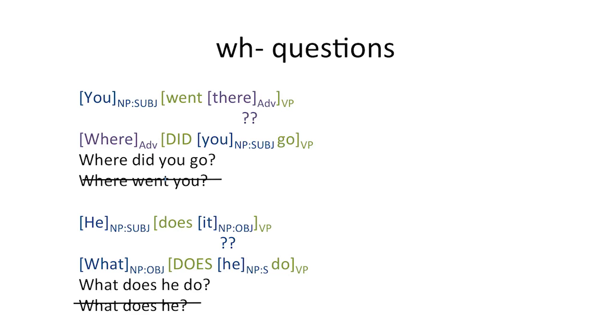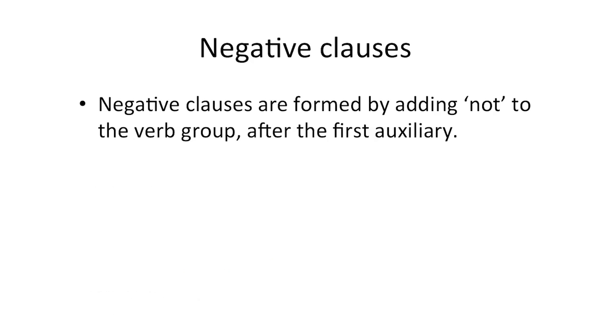The last type of clause we're going to look at is negative clauses. Negative clauses in English are formed with the negator not. And negative clauses are like interrogative clauses in that they need an auxiliary to go in front of the negator. So not goes in the verb group after the first auxiliary.